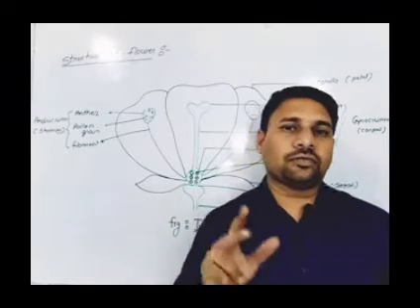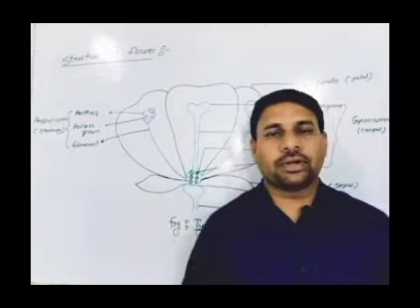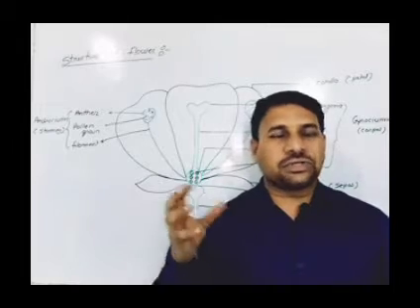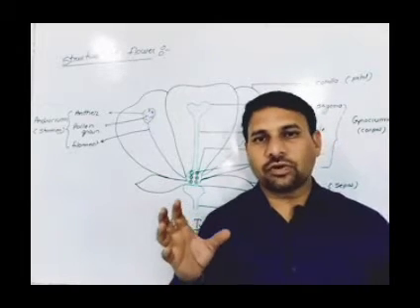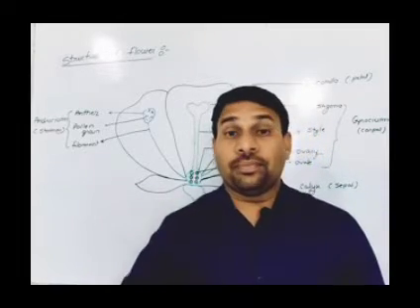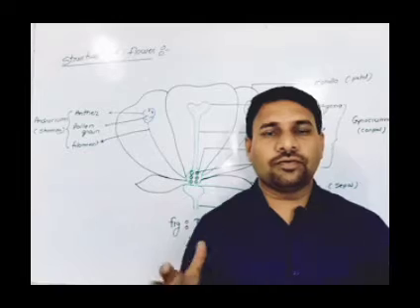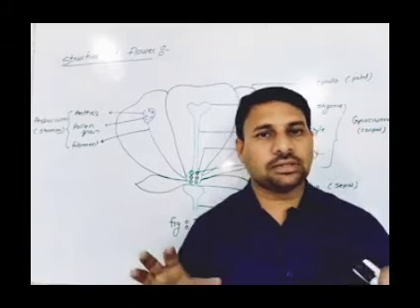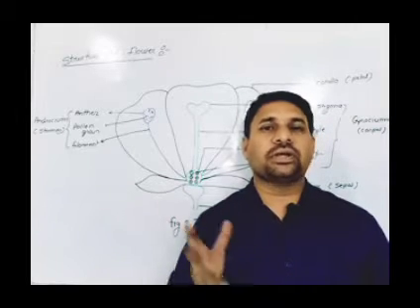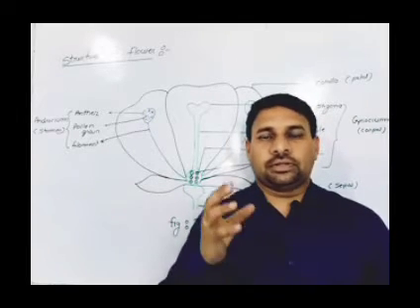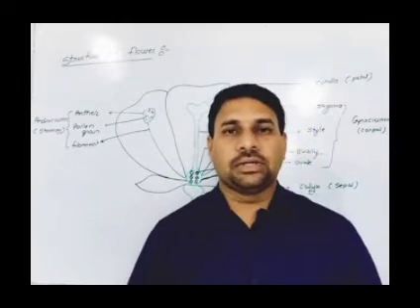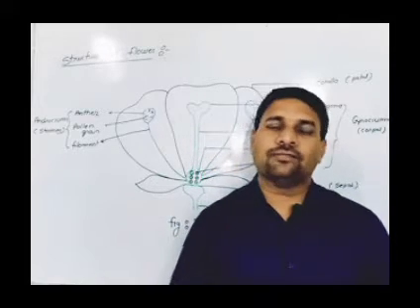These reproductions are of two types: one is asexual reproduction and the second is sexual reproduction. Asexual reproduction means the process of formation of new progeny or new offspring from existing parents without fusion of the gametes. And the second one is sexual reproduction: the process of formation of new progeny from existing parents by the fusion of male and female gametes.